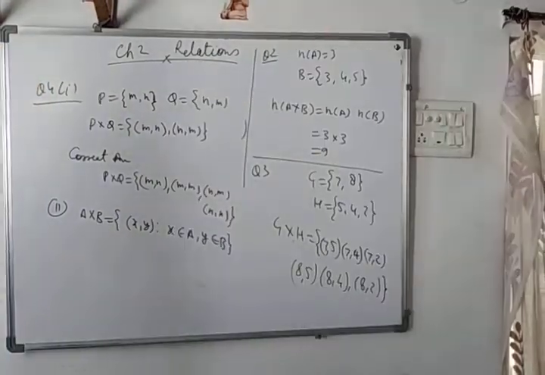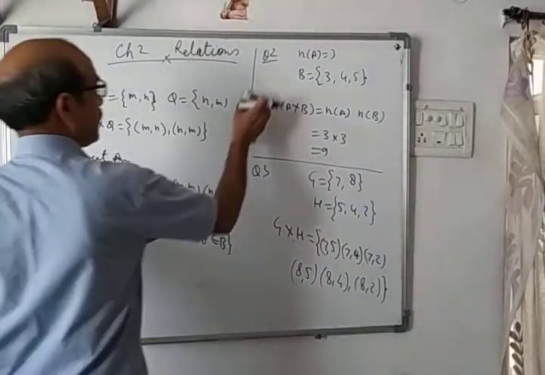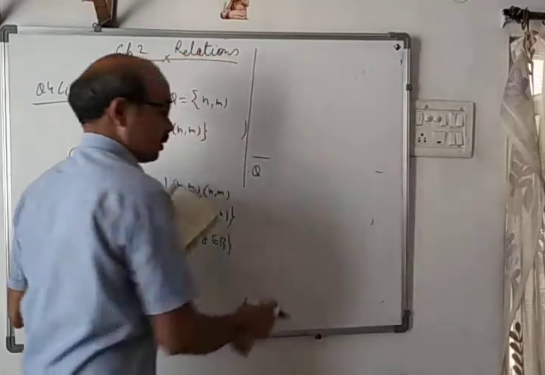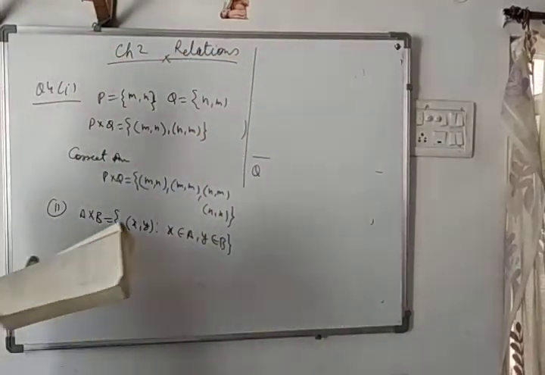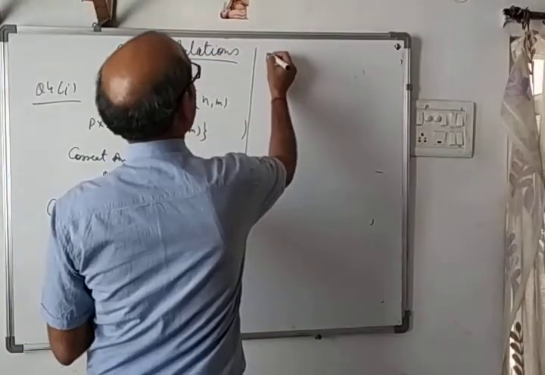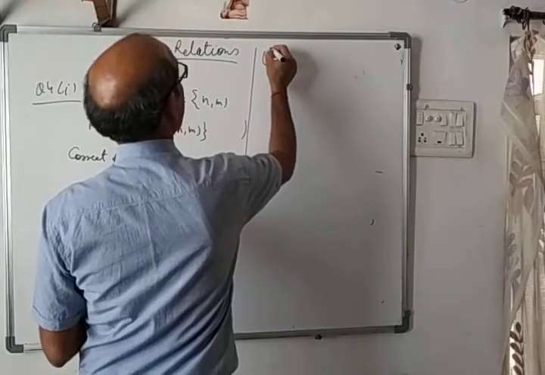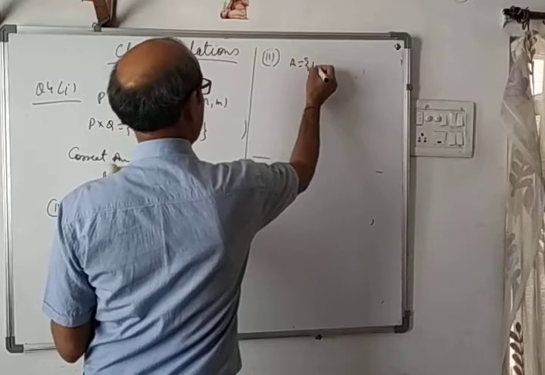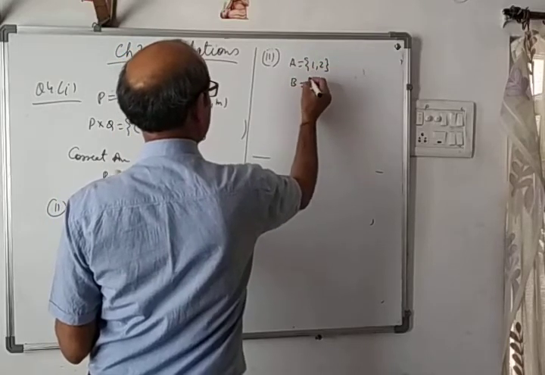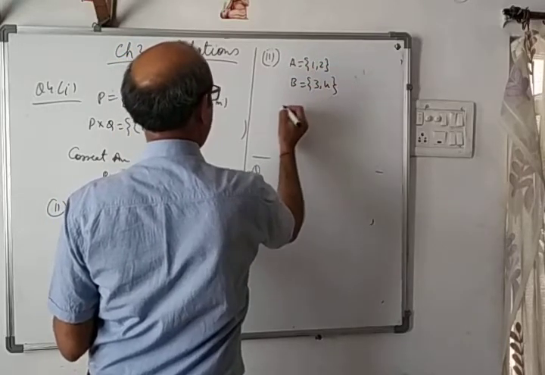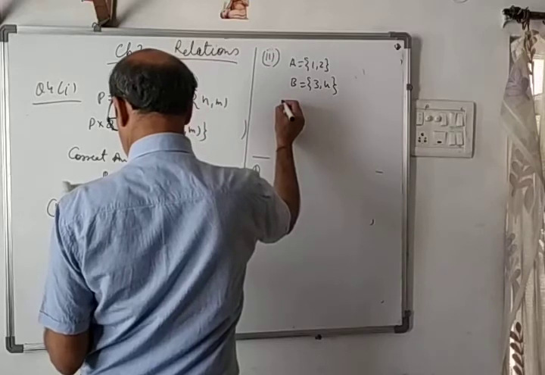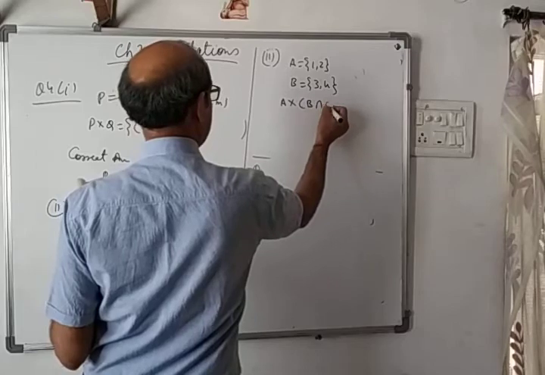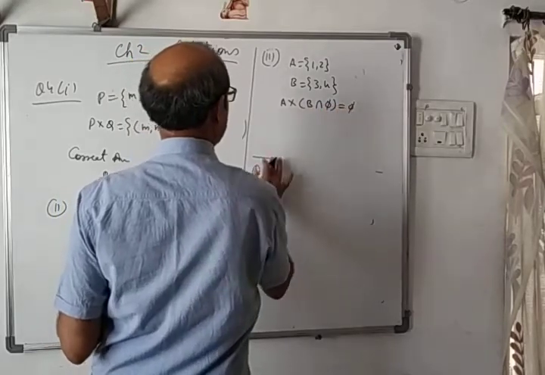The third part is based on intersection with phi. A is given as {1, 2}, B is given as {3, 4}, and they are asking whether (A cross B) intersection phi is phi or not.